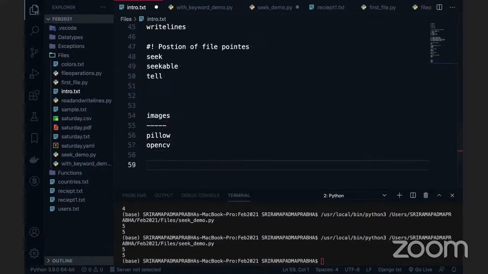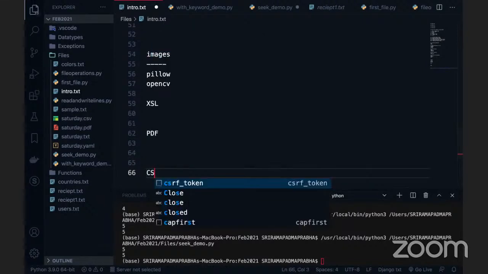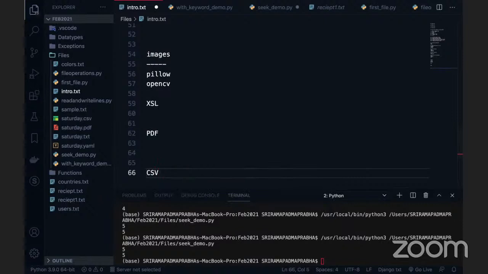For Excel sheets, we have some libraries. PDF, we have some libraries. Dedicated libraries are there. CSV, we have some libraries. Image is also a file. Excel is also a file. PDF is also a file. CSV is also a file. And YAML files, which we already discussed, work basically the same. So there are different ways we can deal with this.